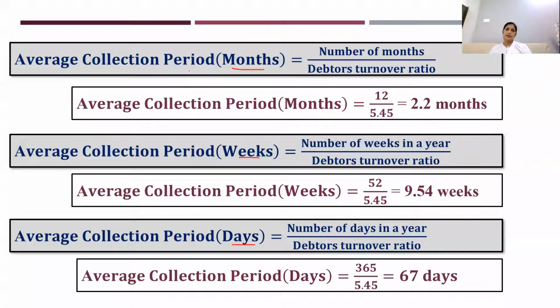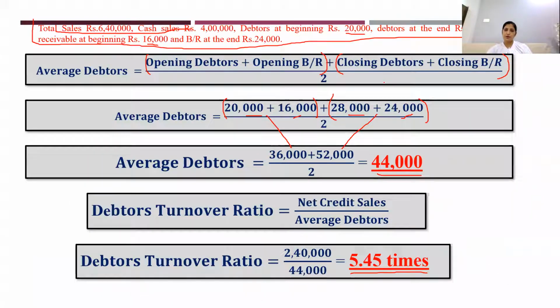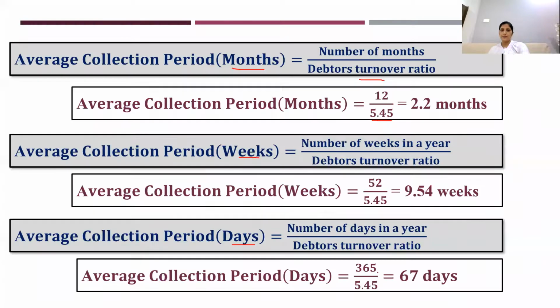So average collection period in months is number of months divided by debtors turnover ratio, that is 12 months divided by 5.45. What is this 5.45? Debtors turnover ratio. From where did we get this? From this calculation here. 5.45, this I have taken. So you will get 2.2 months.